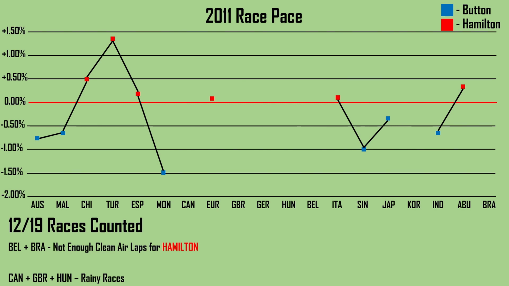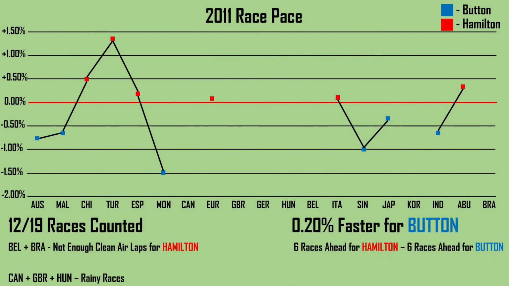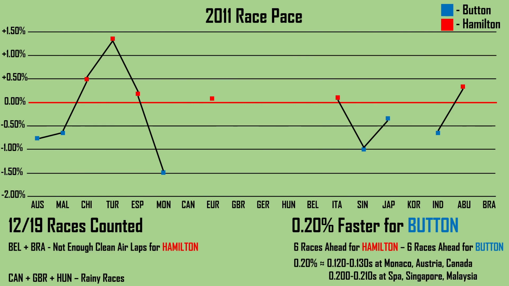This year, averaging out the dots together, we end up with an advantage for Jenson Button of 0.2% per lap in clean air, where there were 6 races ahead each for both of the British drivers. 0.2% per lap roughly equates to 1.2 tenths at Monaco, Austria and Canada, and just over 2 tenths at Spa, Singapore and Malaysia. And then finally from 2011 we'll take a look at 2012, their final year as teammates at McLaren.